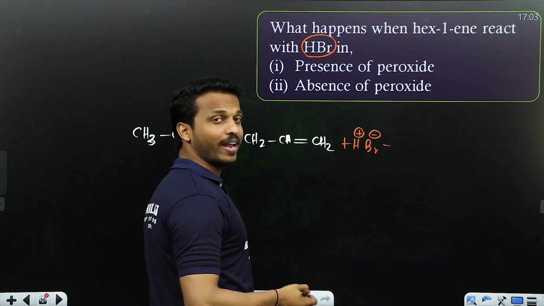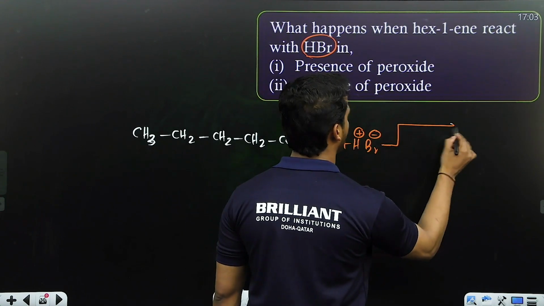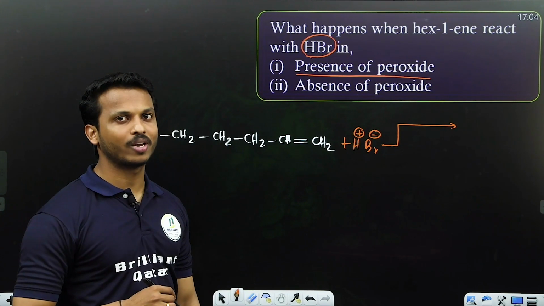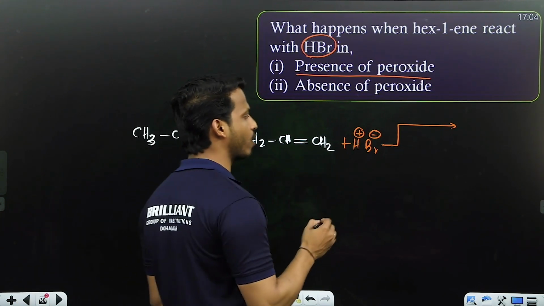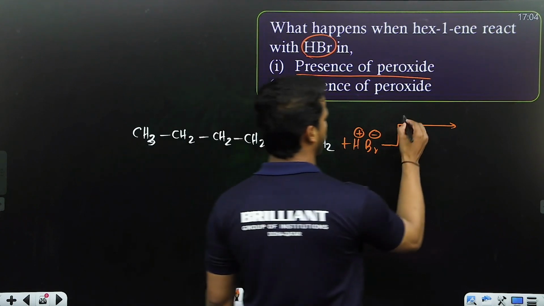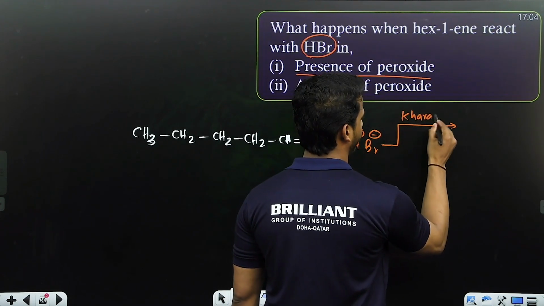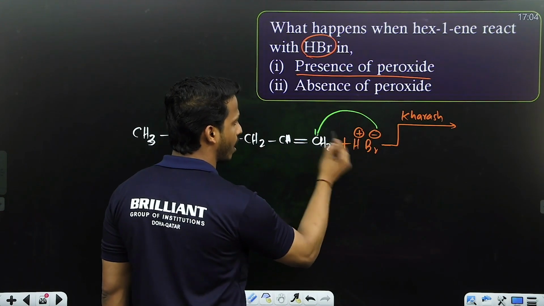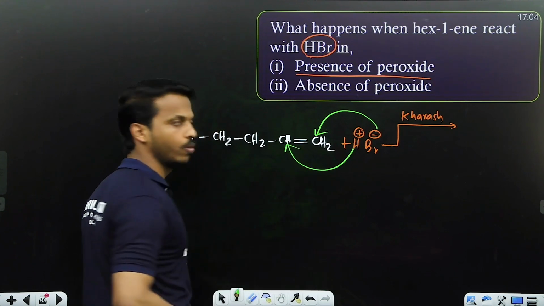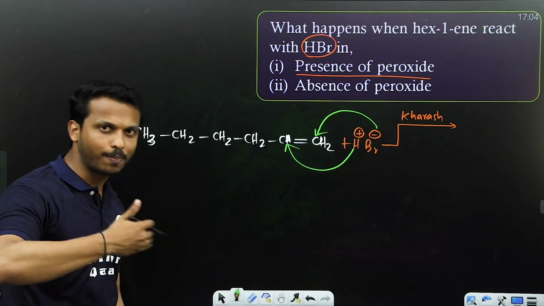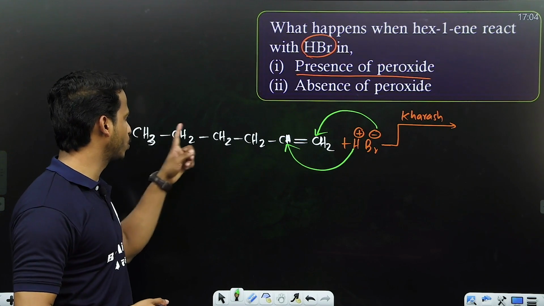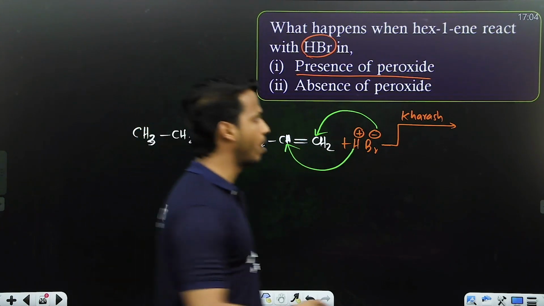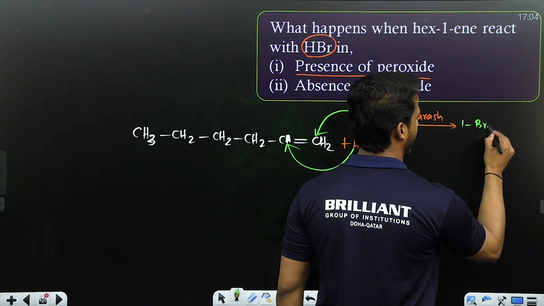First, they are going to add in the presence of peroxide. Presence of peroxide means anti-Markovnikov's rule, right? So we apply the Karash effect: the negative part goes to the carbon with more hydrogens and the positive part goes to the carbon with fewer hydrogens. Can you tell me the product directly? CH3, CH2, CH2, CH2, CH2, CH2, Br. That is called 1-bromohexane.